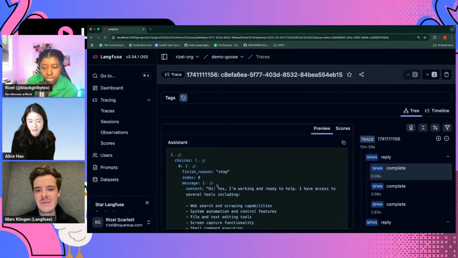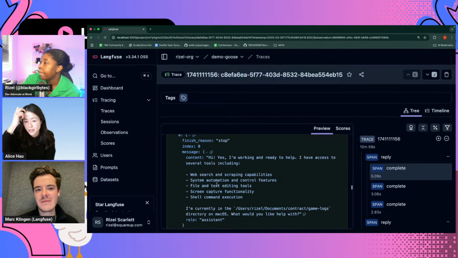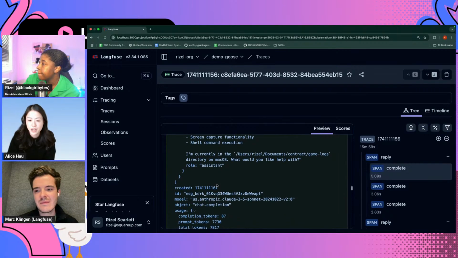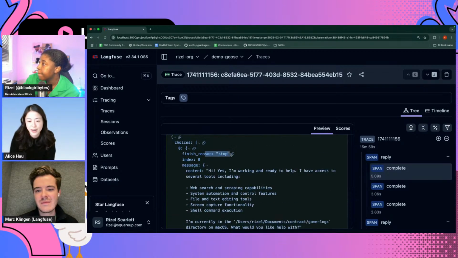You don't see what Goose hints were loaded. But if you want to debug and know exactly what the model was looking at, what we sent it, you can see that full input and see exactly what the model responded with, plus some extra metadata around how many tokens were used. Did it stop because it ran out of tokens, or it reached a stop token or something? So this gives you a more comprehensive view.